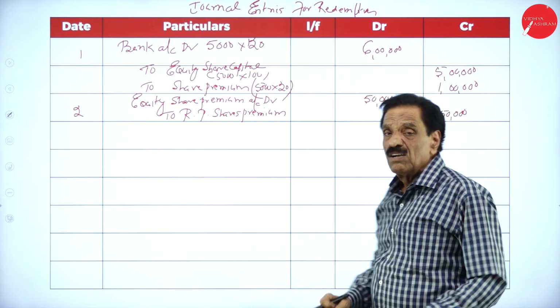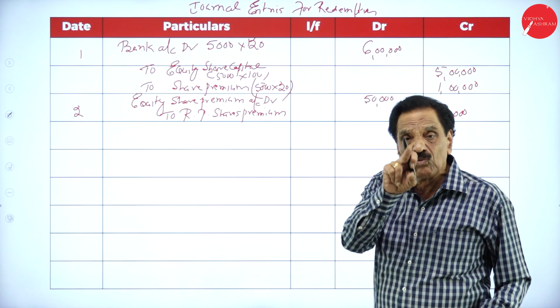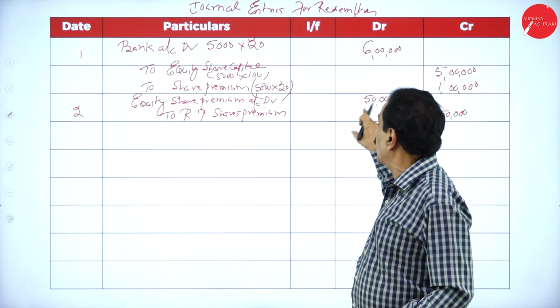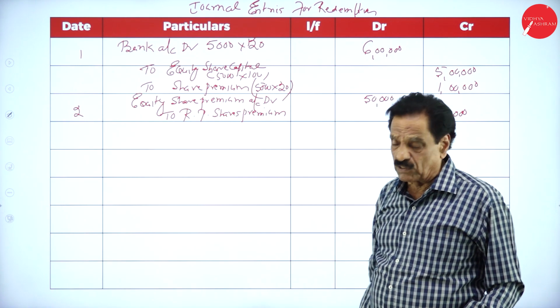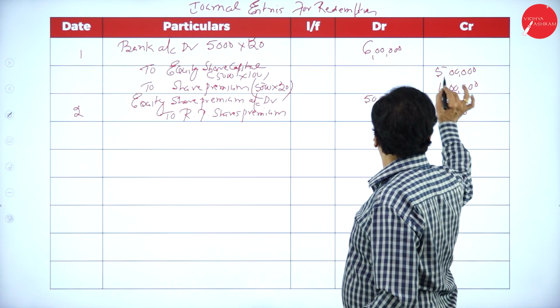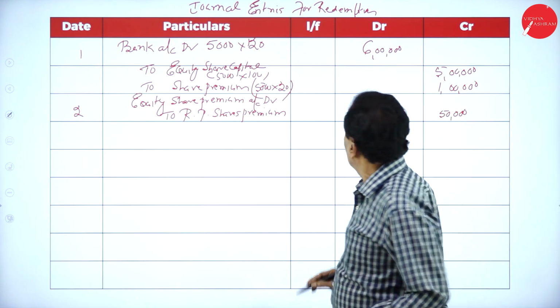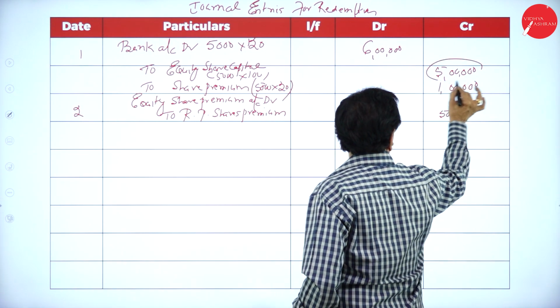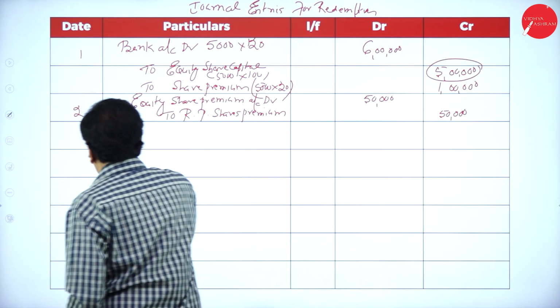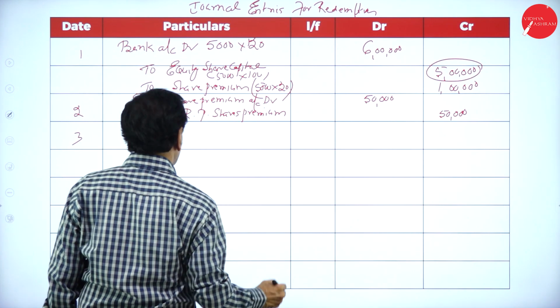Totally how much you got? 5 lakh is the face value, 1 lakh is the premium. Out of that, how much have been utilized? 50,000. Now we require actually 6 lakh to be paid. How much available? 5 lakh is already available. Create it from the P&L account, CRR.